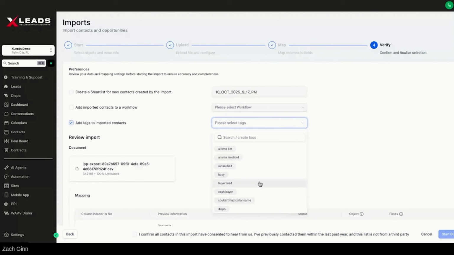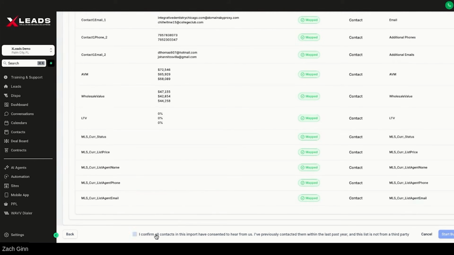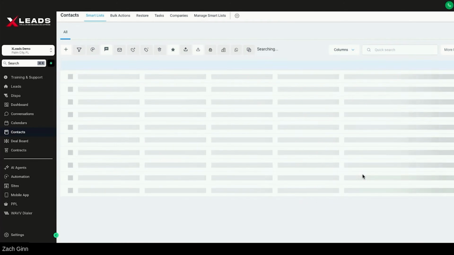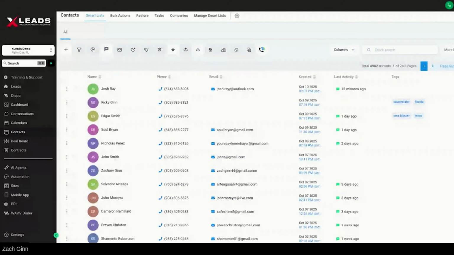For example, if this was a landlord and you want to do AI SMS rights for landlord, you can throw that in there. What's really, really cool too is you can go down here, and if you want to give it a tag, pre-foreclosure does nothing. It's just a tag. So I know that the whole list I pulled is all pre-foreclosures. It's just for my data organization. But if I want to put this on a cold call list, all I'm going to do is throw it under Power Dialer. Now it's going to be under the dialer. Now it's going to confirm all the information. You're going to confirm. Then you're going to bulk import this data set. Now everything is in the contacts tab.